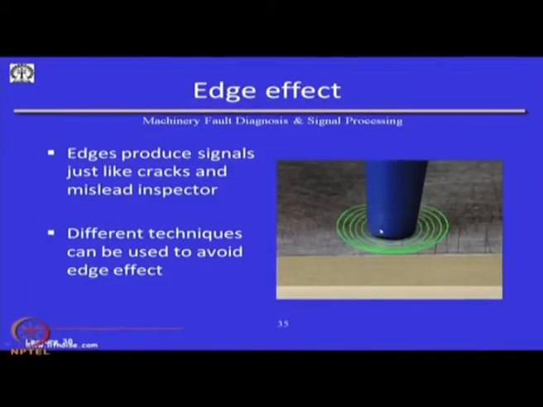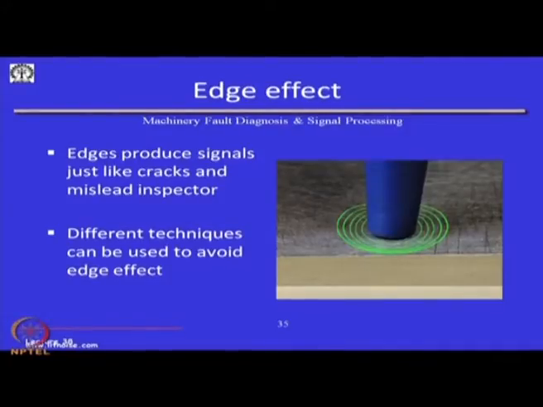Certain edge effects also occur. Sometimes edge produces signal just like cracks and mislead the inspector. So, different techniques can be used to avoid edge effects. A lot of these NDT techniques, if you think of thermography, ultrasonic, dye penetrant test, eddy current, acoustic emission, a lot of this actually depends on the experience of the operator who is using them in the field to do the measurements.